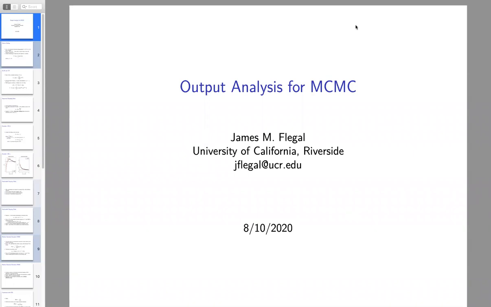Today I'm going to talk about output analysis for Markov Chain Monte Carlo. I'd like to thank ahead of time Dootika Vats and Galin Jones, who are co-authors on this work.